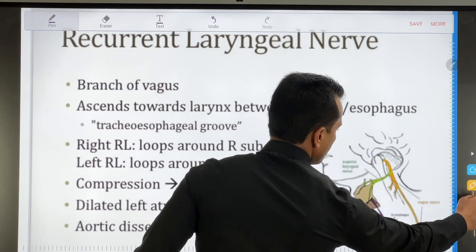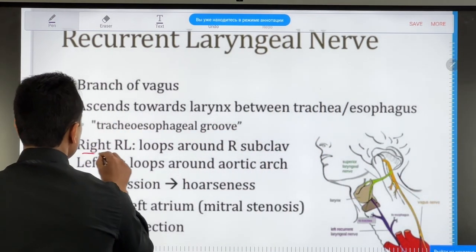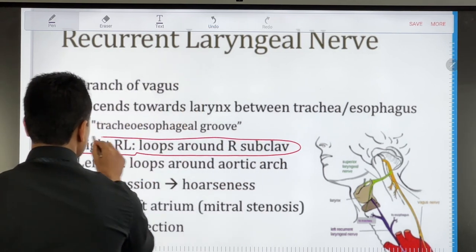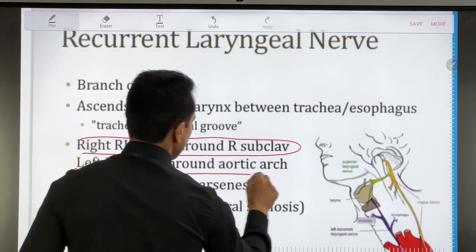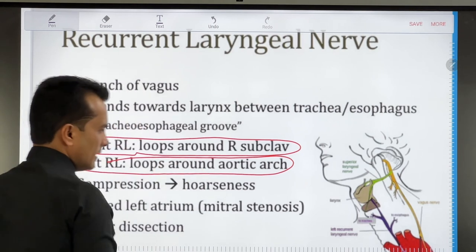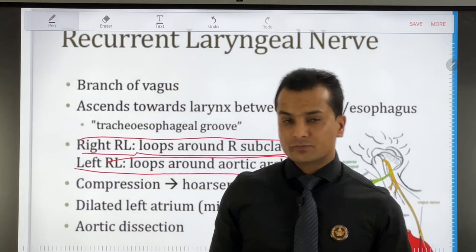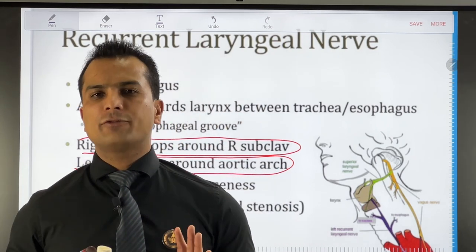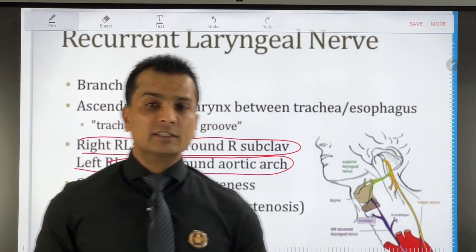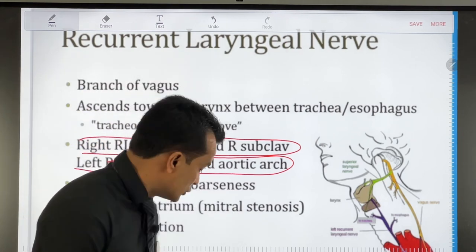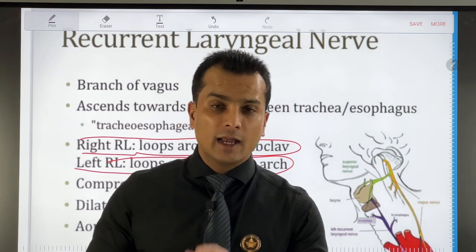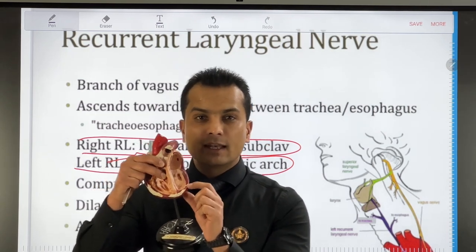As it's mentioned here, the right recurrent laryngeal nerve loops with the right subclavian artery, and the left recurrent laryngeal nerve loops with the arch of the aorta. Now what happens guys, remember that the arch of the aorta is just behind the left atrium. So in case of mitral valve stenosis, the mitral valve, which is also called the bicuspid valve, is between the left atrium and the left ventricle.